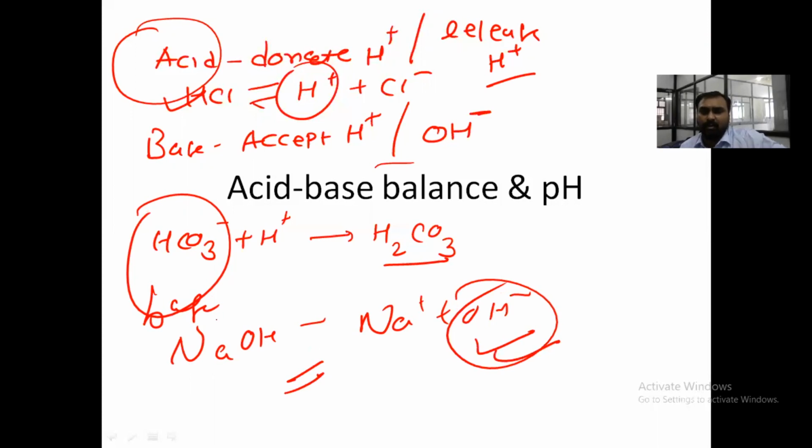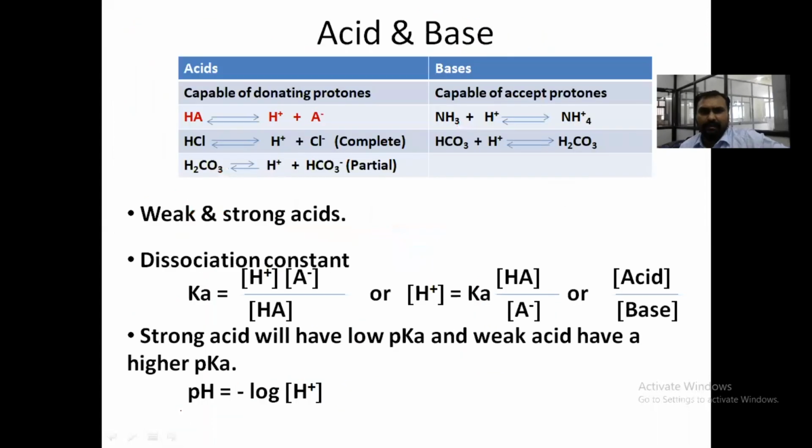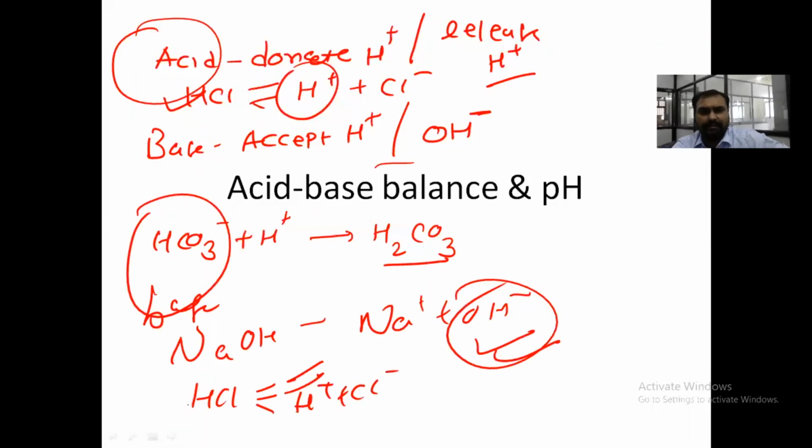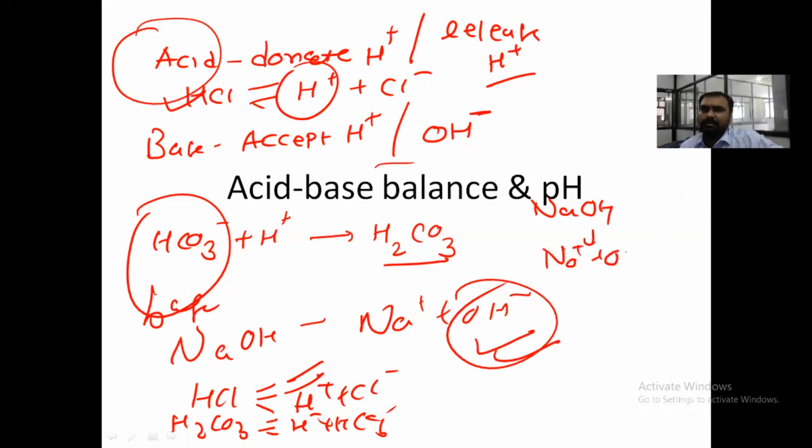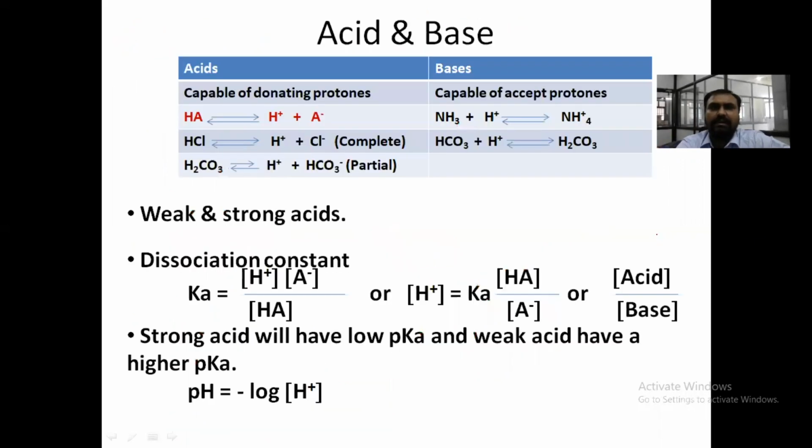Now, there is something called a strong acid or weak acid. Strong acids are completely ionized. Substances like carbonic acid, H2CO3, are not completely ionized, that's why they are called weak acids. In the same way for bases, NaOH is called a strong base because it is completely dissociated into Na and OH. So this is the concept of acid and base.